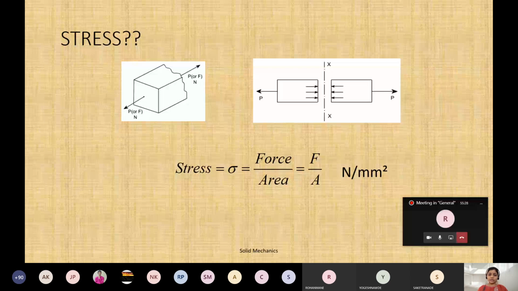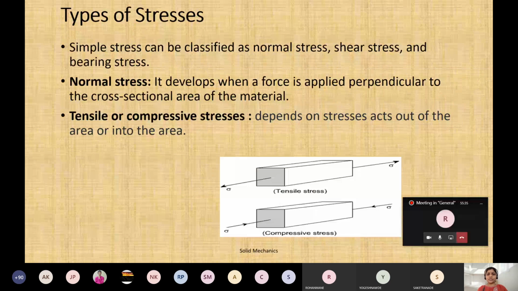Now there will be different types of stresses. First is simple stress, which is called normal stress, then shear stress, and bearing stress. We will come to them one by one. First is your normal stress. It develops when a force is applied perpendicular to the cross-sectional area of the material. Pay attention to this. It seems very simple, but when you go for viva and oral questions, I don't know what the scenario will be later on, but you should know all this. Normal stress develops when a force is applied perpendicular to the cross-sectional area of the material.